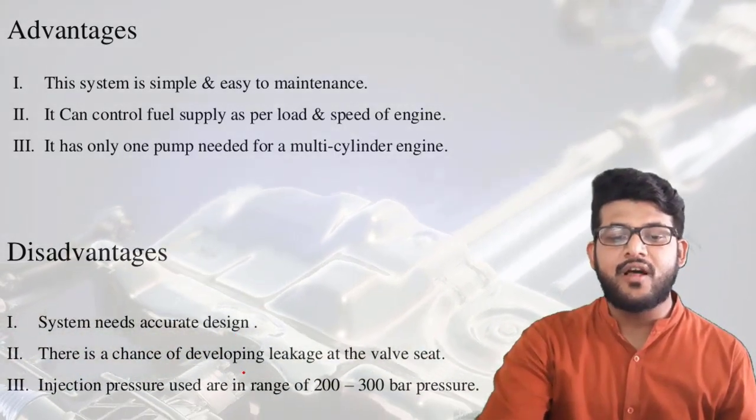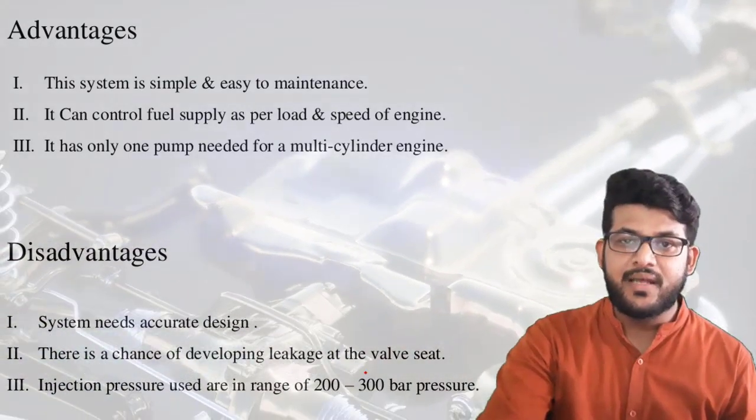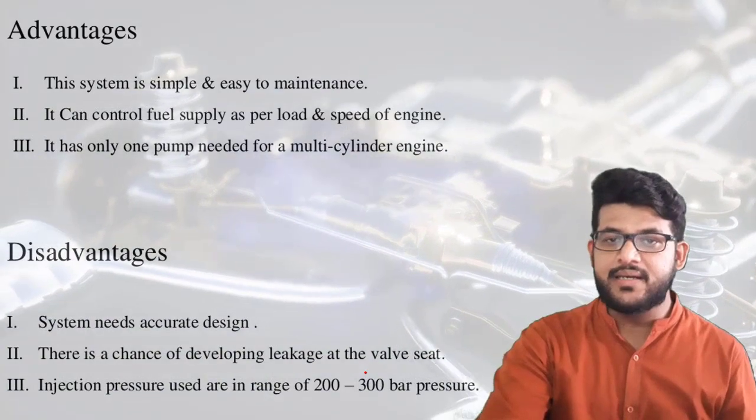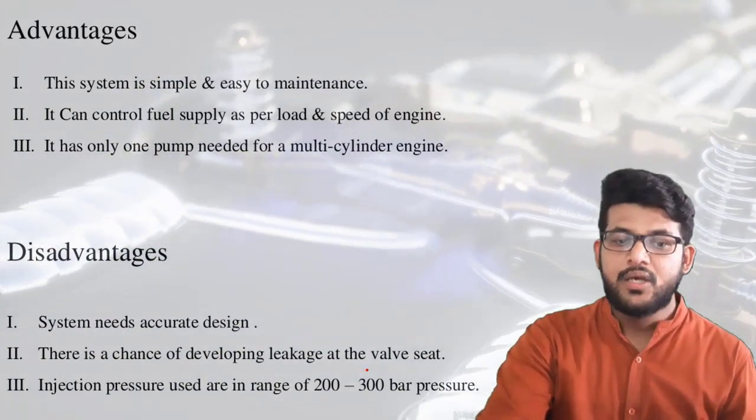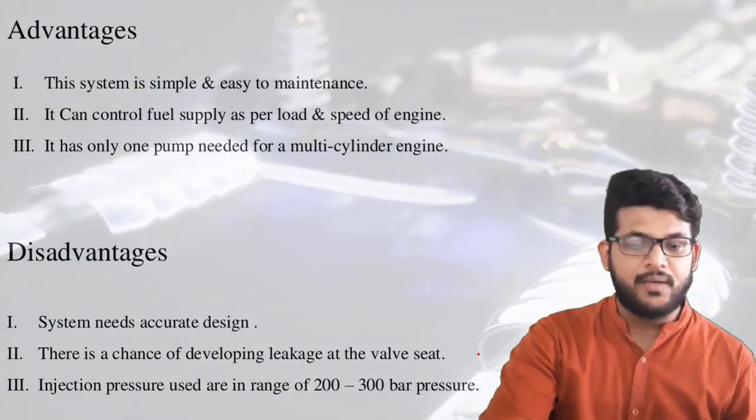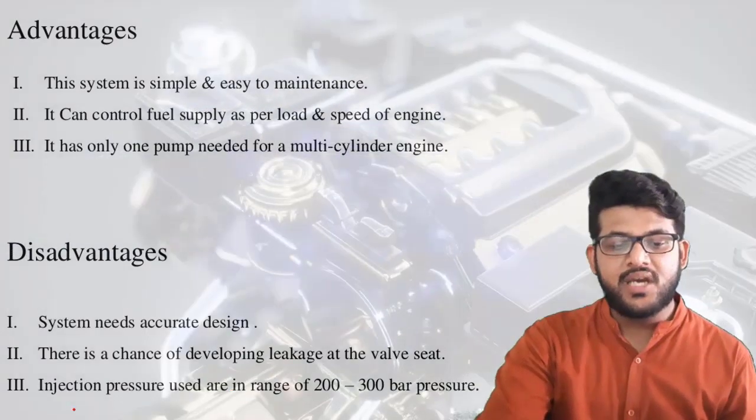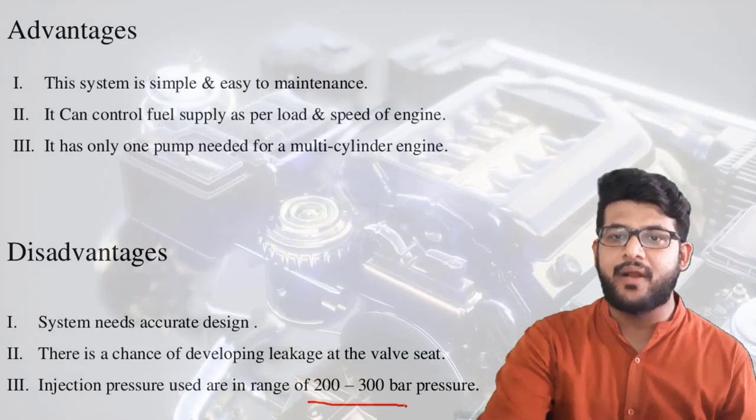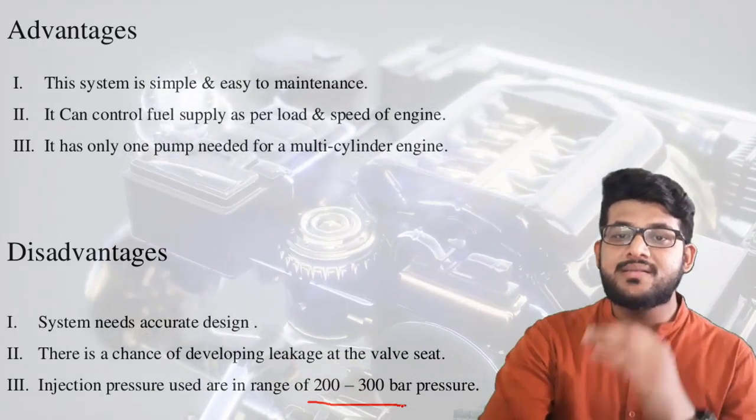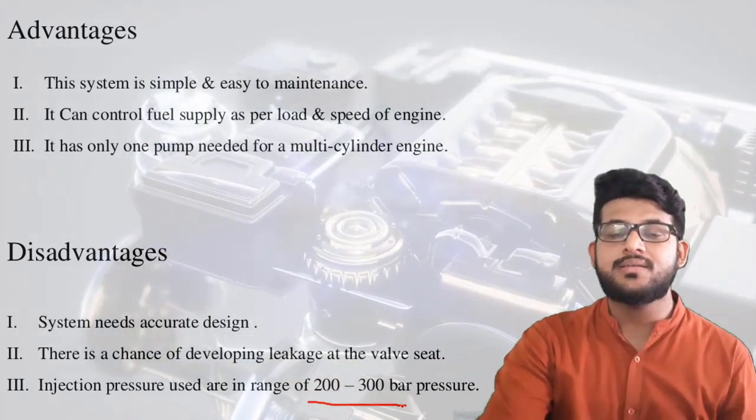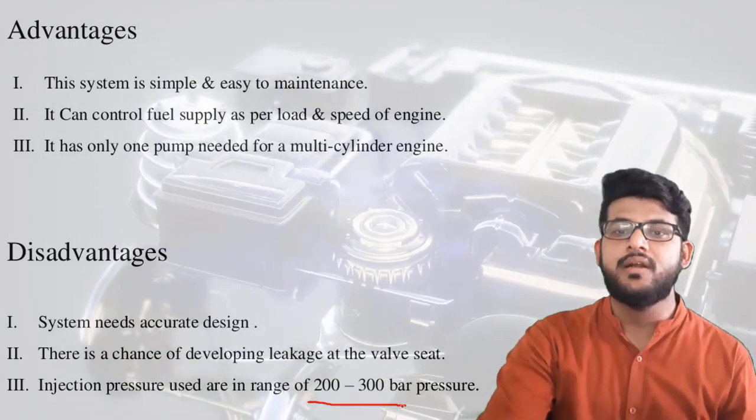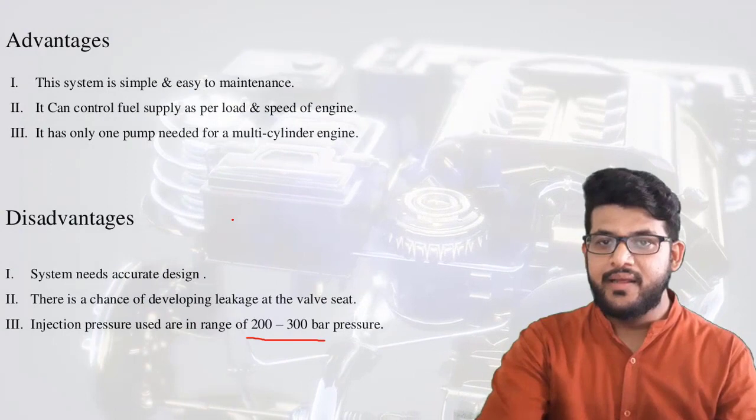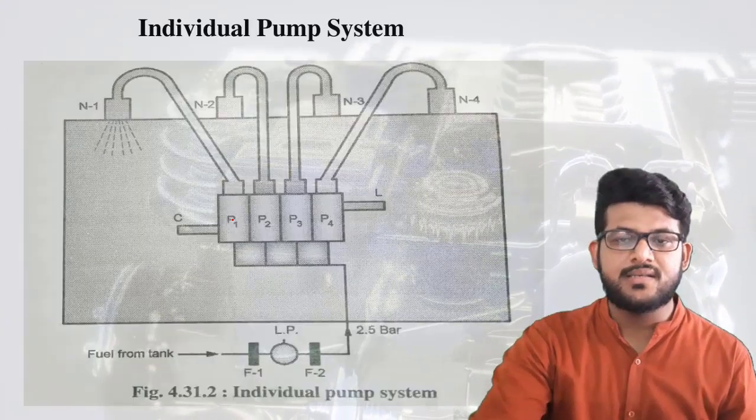Thereafter there is a chance of developing leakage at the valve seat. There can be leakage also because we are connecting the fuel line directly inside the injector and it is operated mechanically. So there can be a problem of leakage inside the valve seats. And the injection pressure must be approximately 200 to 300 bar. So we need to maintain this high pressure to run the engine in the different strokes. Fine. So these are the advantages and disadvantages of the CRDI system.